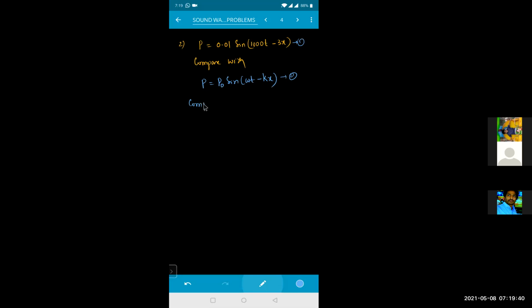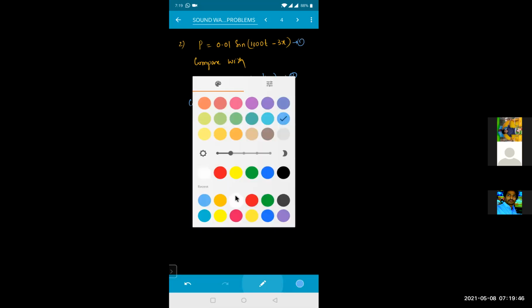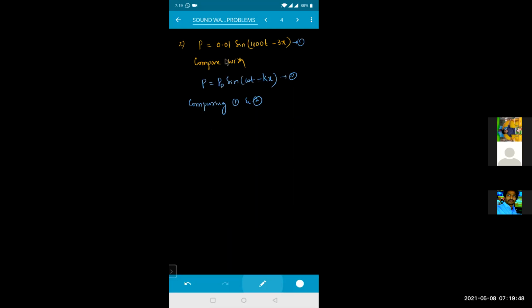On comparing 1 and 2, in the place of P naught the value is 0.01 Newton per meter square. In the place of omega, I am having 1000 radians per second. And in the place of K, I'm having the value 3 meter inverse.